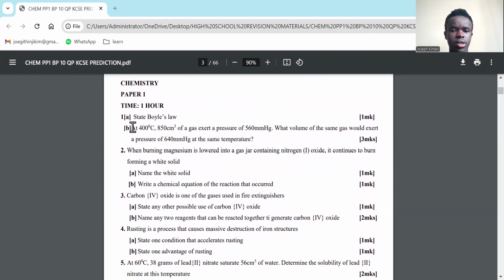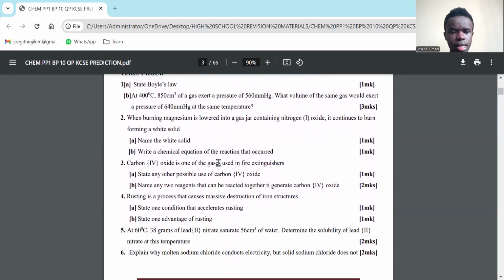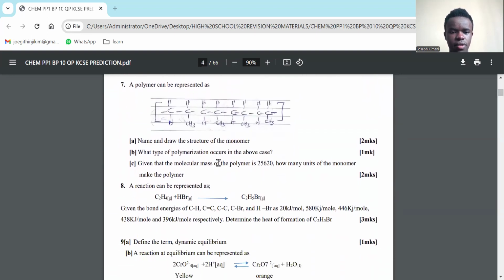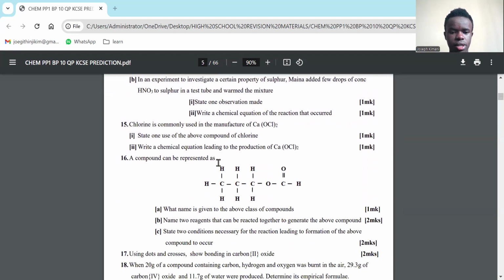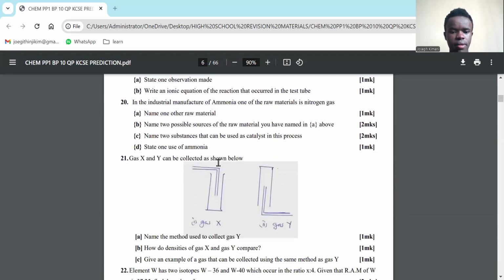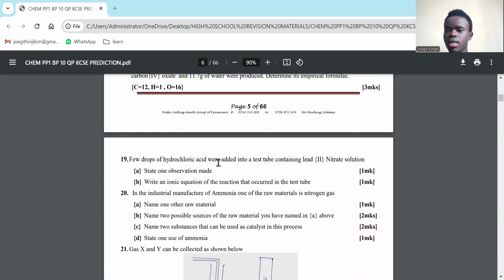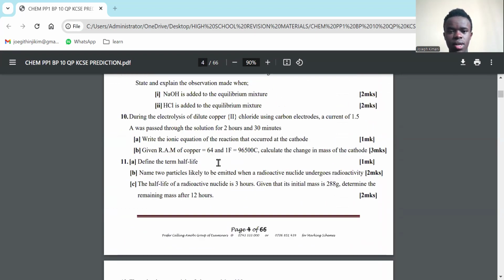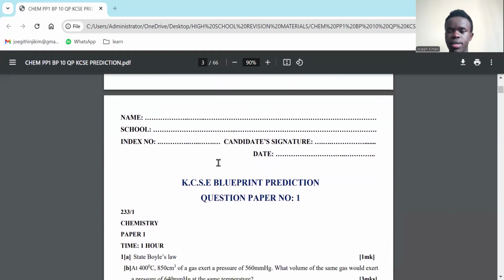So this is the paper you're going to do today. It's a Paper 1 Chemistry, and it covers several questions, as you can see. From the several questions, we have like 25 questions. For the sake of you guys, I know at times you need to see the written answers themselves.